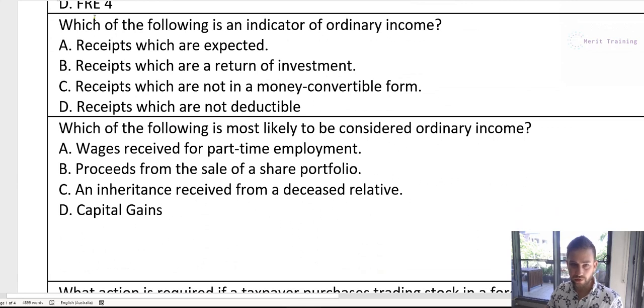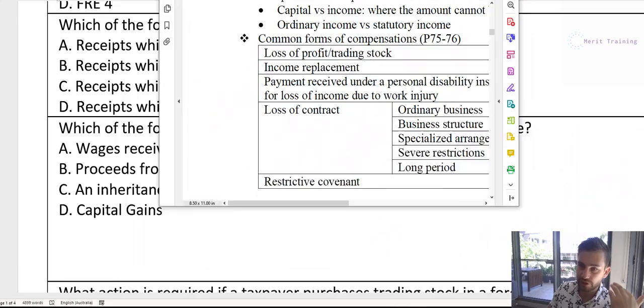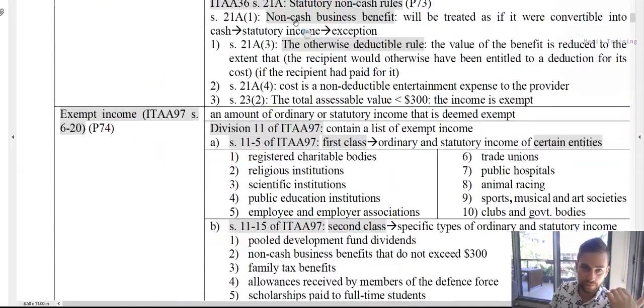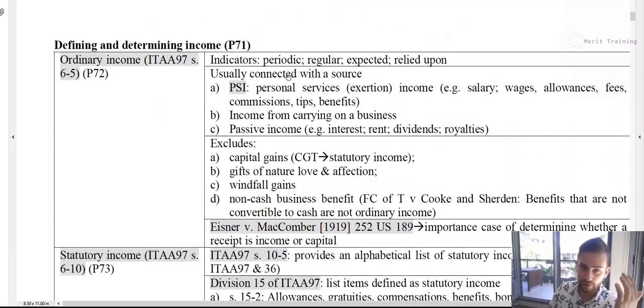Alright, so the next question is, which of the following is an indicator of ordinary income? A, receipts which are expected. B, receipts which are a return of investment. C, receipts which are not in a money convertible form. Or D, receipts which are not deductible. All we have to do for this particular question is go back to that original table in our notes, the page where it says assessable, statutory, and exempt income, and it's got some definitions of what is included in each of them.